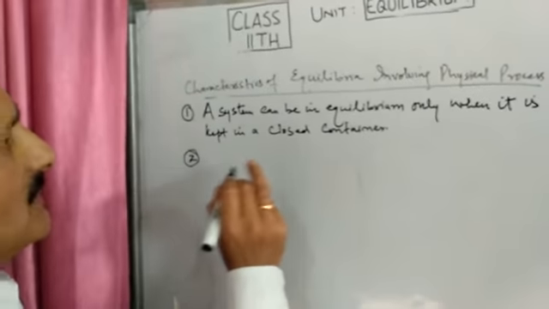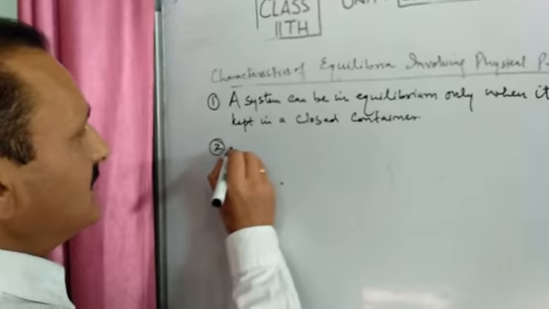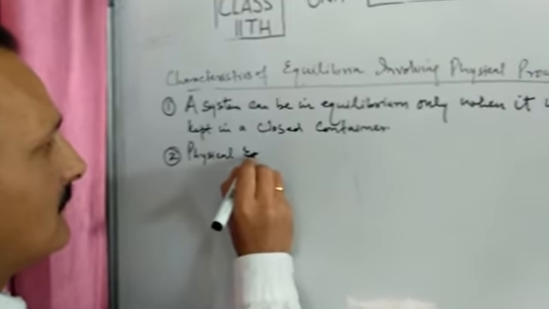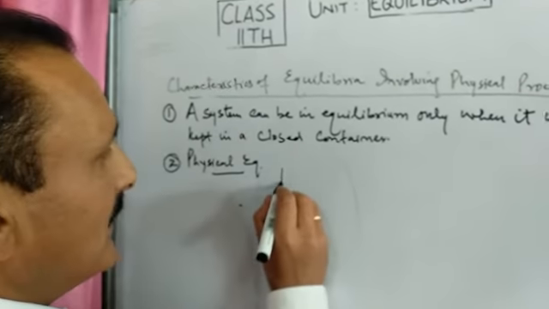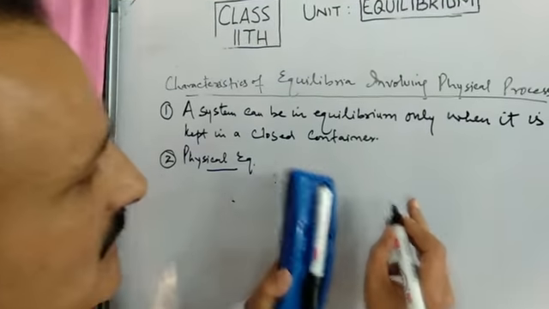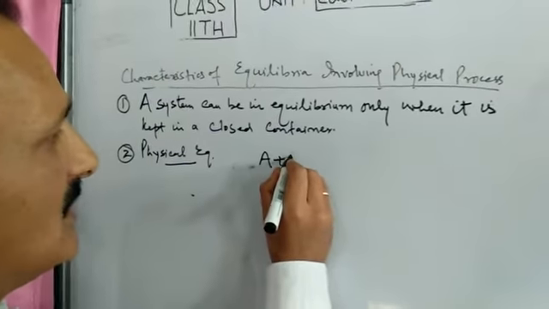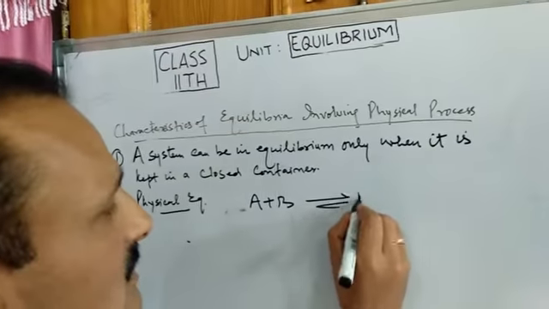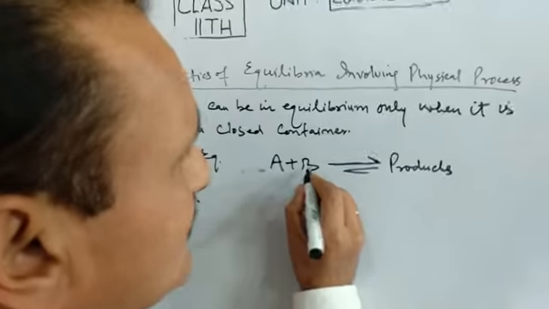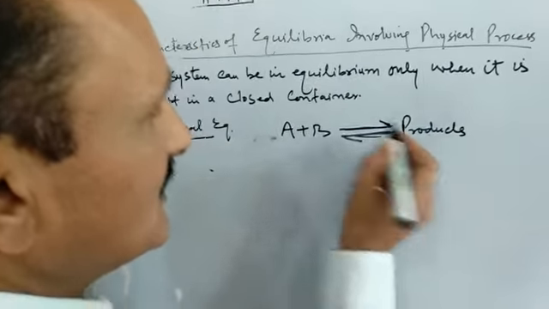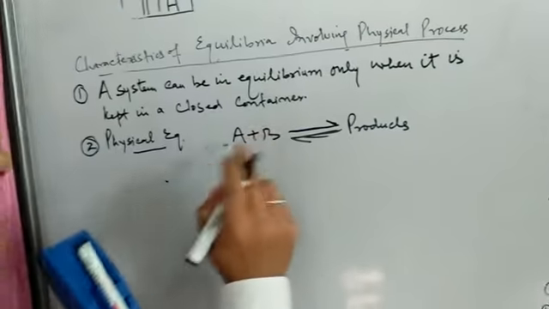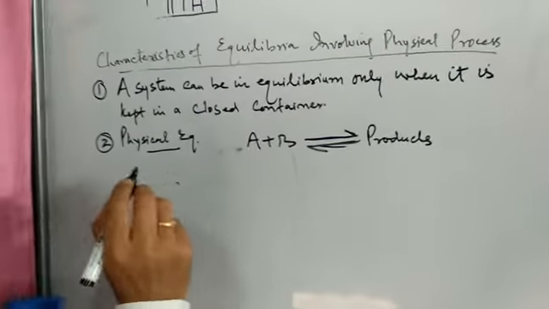Now physical equilibrium is attained only when two opposing processes are involved. One is a forward process. Suppose this is A plus B, this gives products. Now here we have two processes. One is where reactants are forming products, and the other is where products are again forming the reactants. So these are two opposing processes, and the rates of these two opposing processes should be the same.